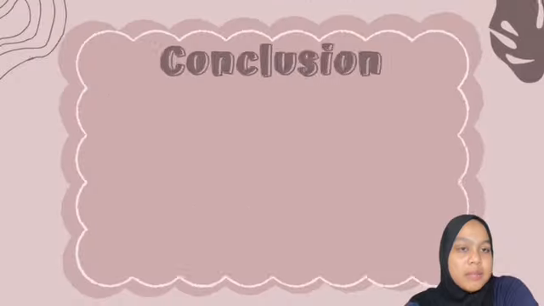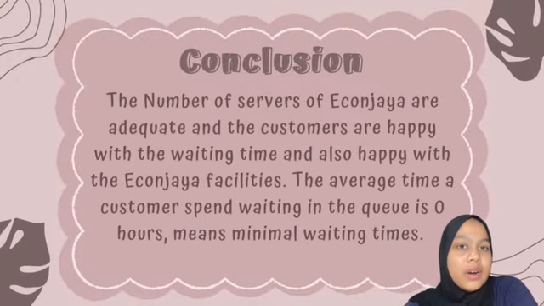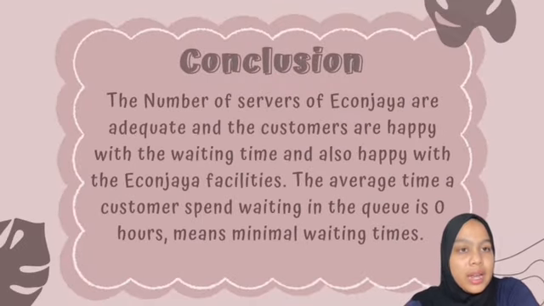In conclusion, based on calculation, the number of servers provided are adequate and the customers are happy with the waiting time and also happy with Econjaya facilities. The utilization factor indicating that servers are operating at 14% of their capacity on average. The number of servers appear to be adequate based on the low utilization factor, and the customers are likely to be happy with the minimal waiting times both in the queue and in the overall system.